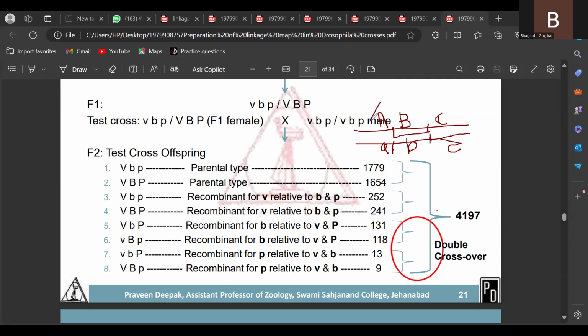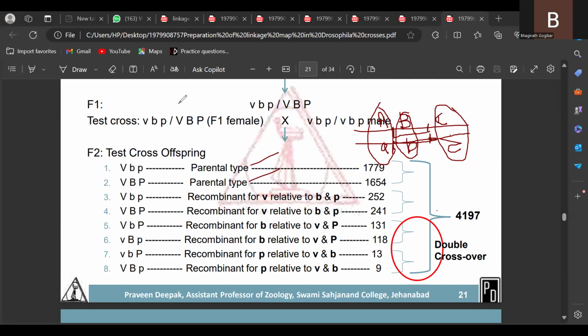For example, in the first point, these 2 genes are altered. That is called single crossover region 1. In the second point, these 2 genes are exchanged with each other. That is called single crossover region 2. But with reference to these 2 points, if the middle gene is changed, that is called double crossover. If no exchange takes place, those are parental types, with more number.